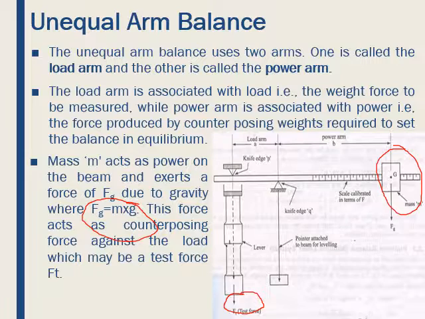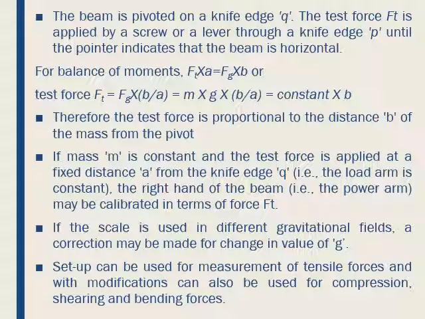So the beam is pivoted on a knife edge Q, and the test force Ft is applied by a screw on a lever through a knife edge P, until the pointer indicates the beam is horizontal. For balance of moments, Ft into A is equal to Fg into B, or we can rewrite it as Ft is equal to Fg into B divided by A. Since Fg is equal to m into g, it is m into g into B by A, or a constant into B, because only that B term is going to vary.